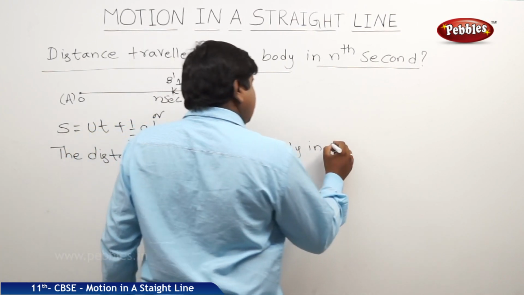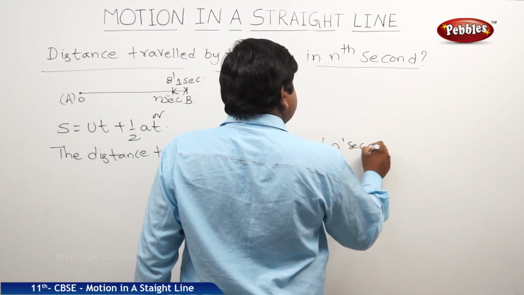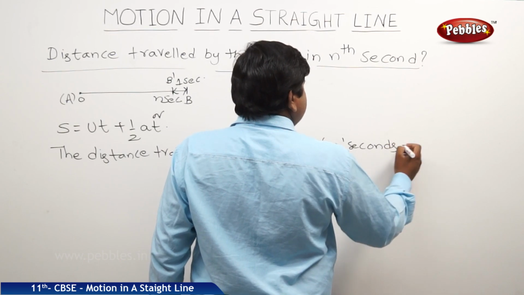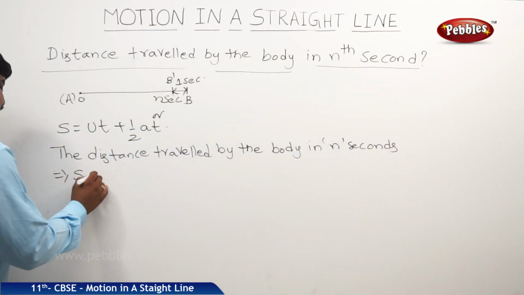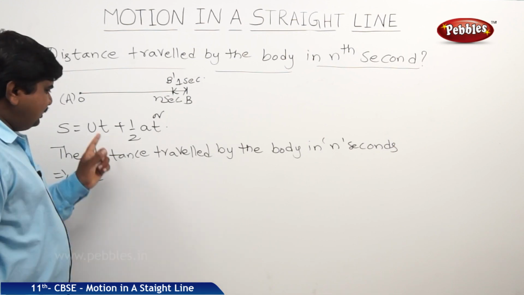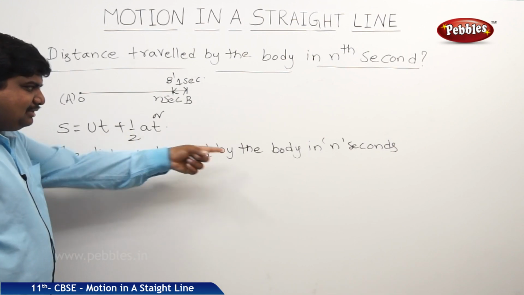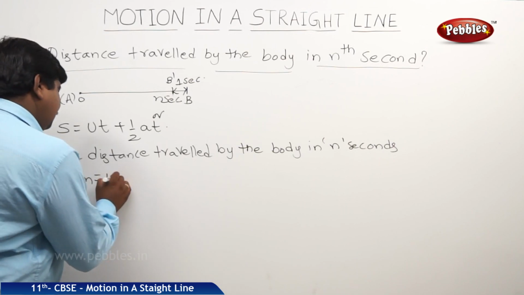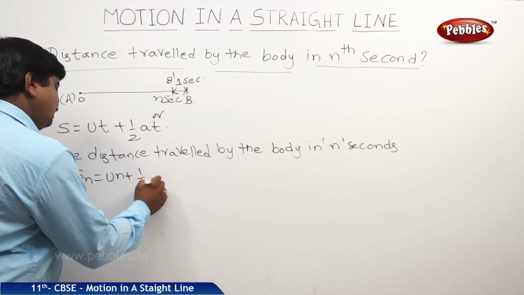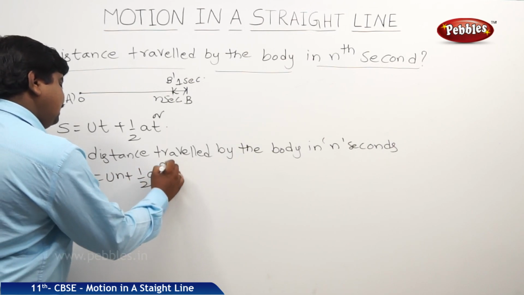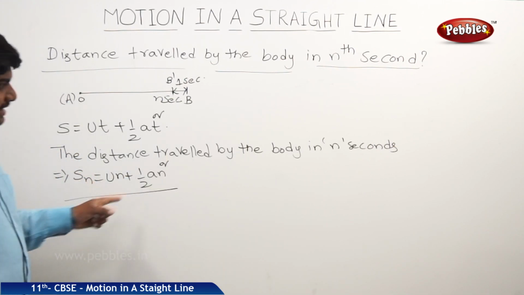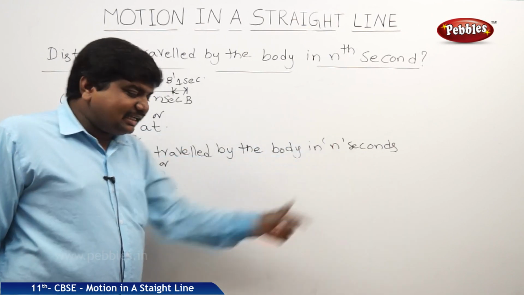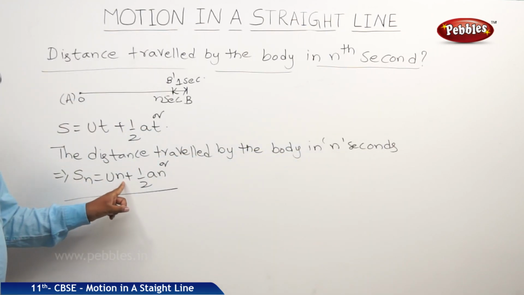In n seconds is equal to Sn. So, where t will become n because time taken is n seconds. Therefore, it is un plus half an square. The distance travelled by the body in n minus 1 seconds will become n minus 1 in the place of n.